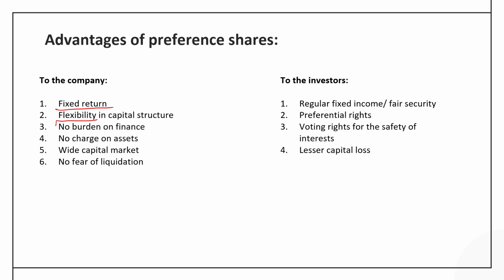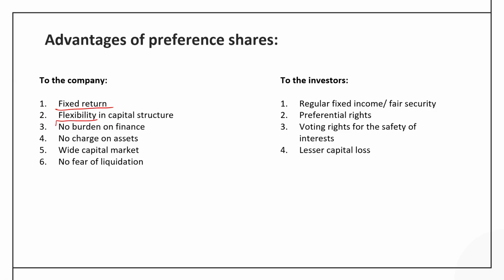So in that case, if the company finds that the preference share capital has become burdensome or the company has headed towards overcapitalization, where the earning is not matching with the amount of capital base that the company has prepared, then the company can redeem the preference share even before the maturity period and can have the flexibility in the capital structure.